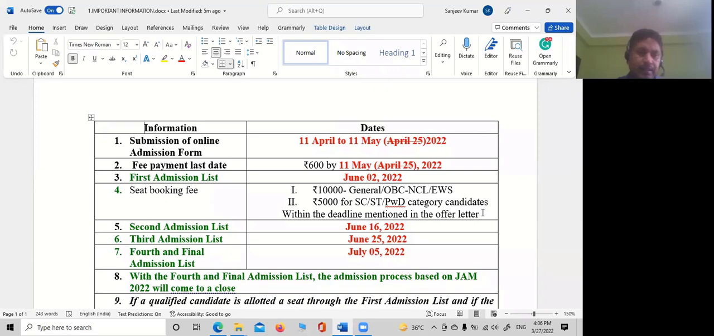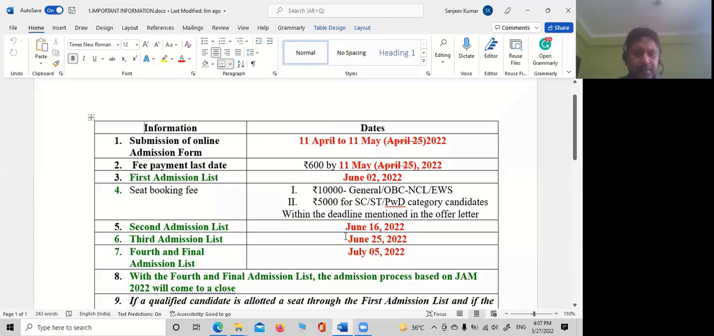Suppose you do not get an offer letter in the first admission list, and you get one after the second, third, or maybe the fourth and final admission list. The fee is the same. You have to pay the same fee, and it will be adjusted once you get the admission. So this seat booking fee will be adjusted against the institute fee for your course. Is this clear to everyone? Yes, sir. Okay, the second admission list will arrive by June 16th.